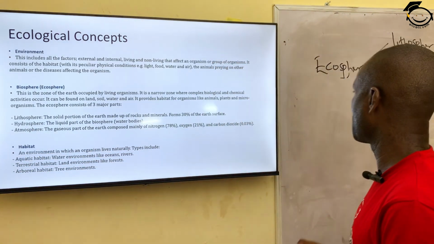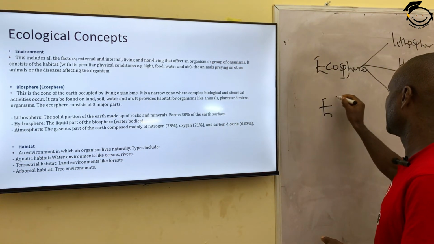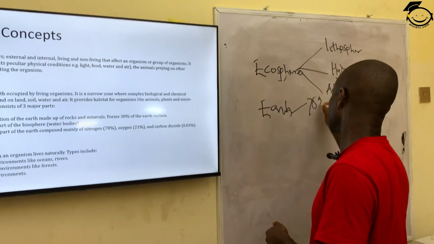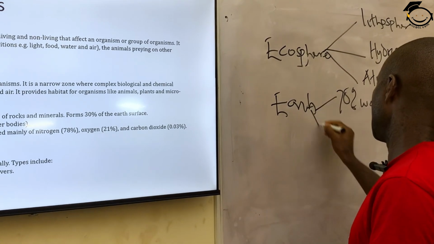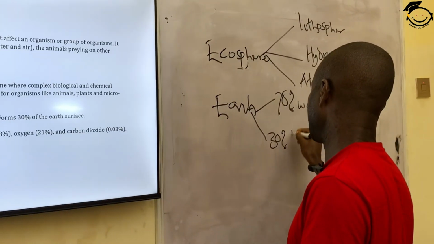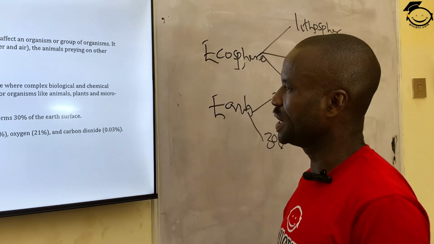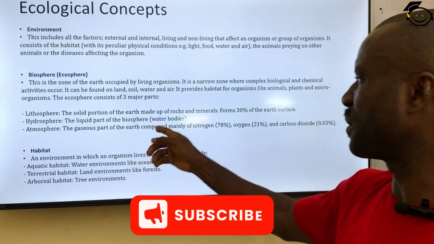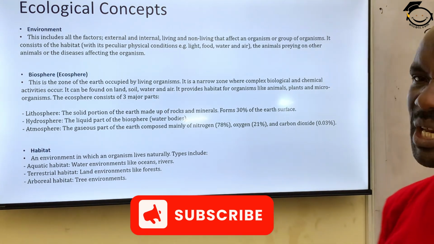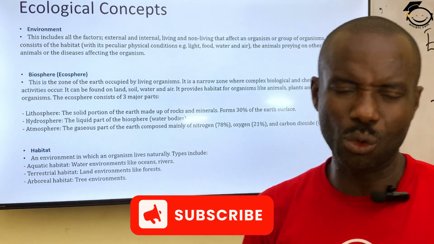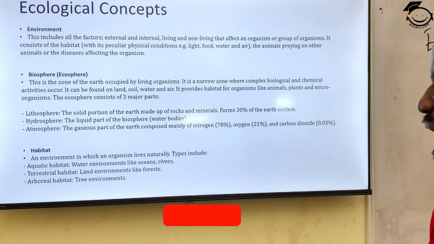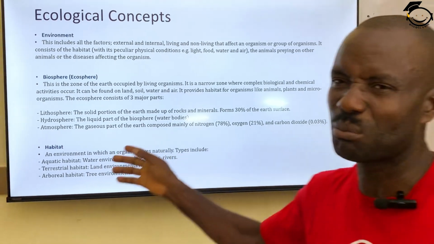Hydrosphere. We've been told that the Earth crust is made up of 70% water and 30% land. You can imagine. So it tells you that the hydrosphere is the liquid part of the biosphere, meaning where we have the water body. It can be ocean, it can be river, it can be lake. That constitutes the hydrosphere. Then the last one is called the atmosphere.